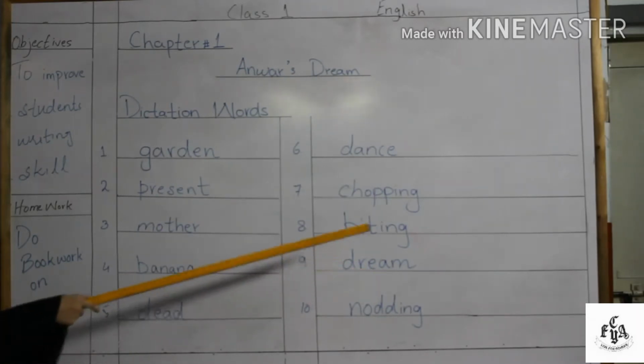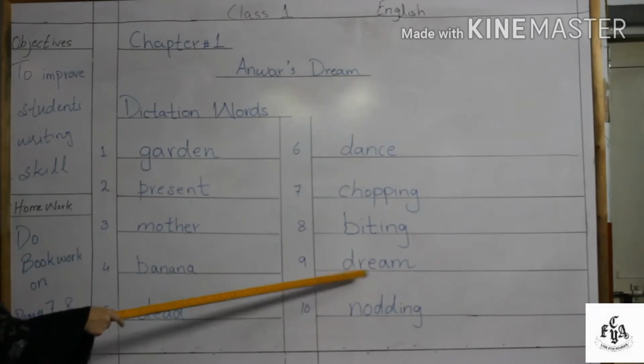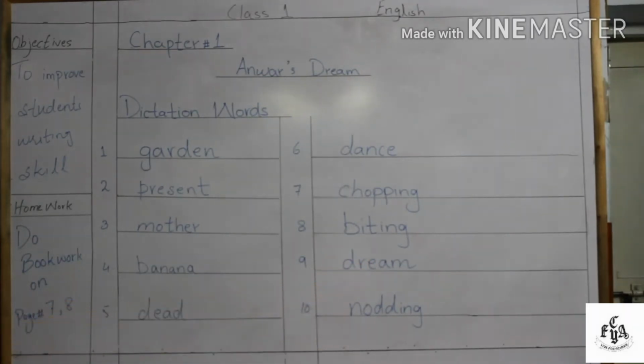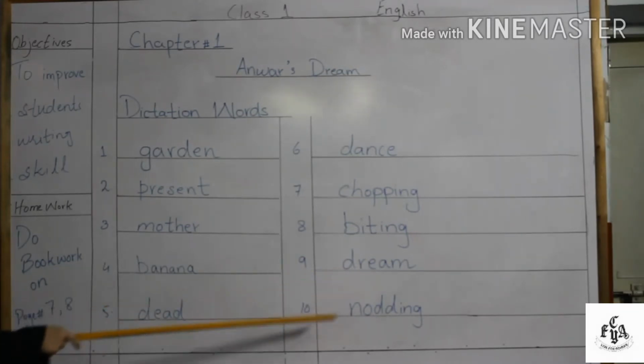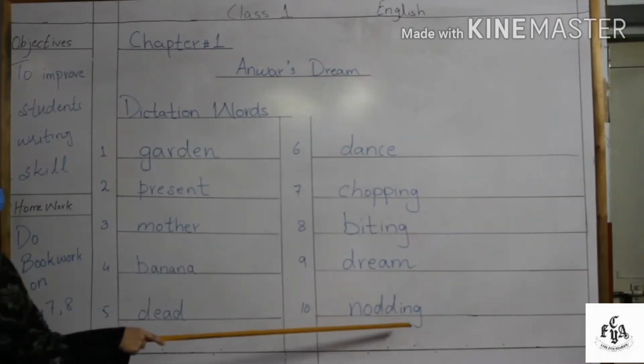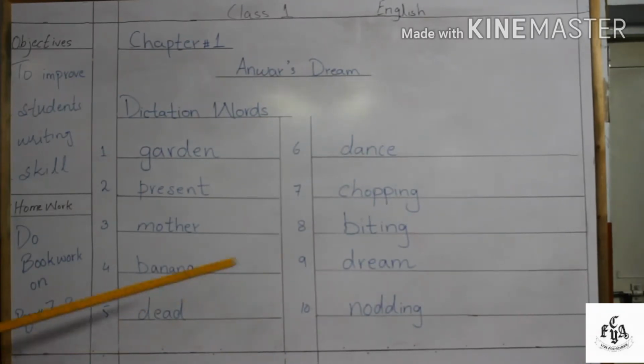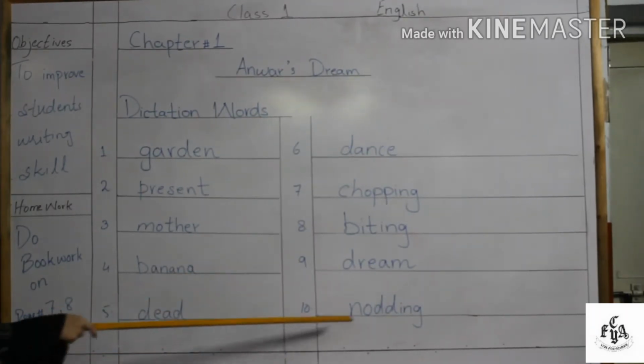Next one is dream, D-R-E-A-M, dream. Like in your sleeping time you see something, it's called dreaming. And the next word is nodding, N-O-D-D-I-N-G, nodding. Nodding means when you move your head forwards and backward. So this moving of head is called nodding.